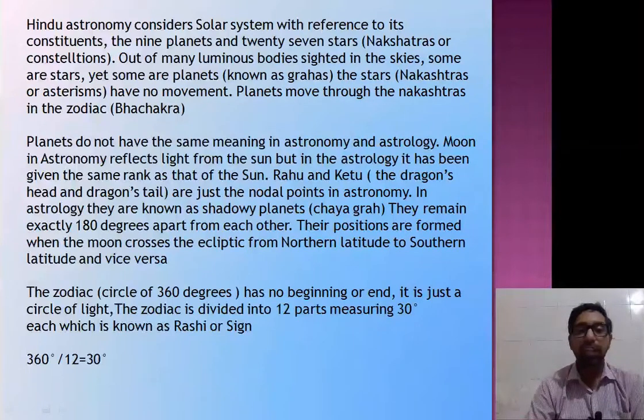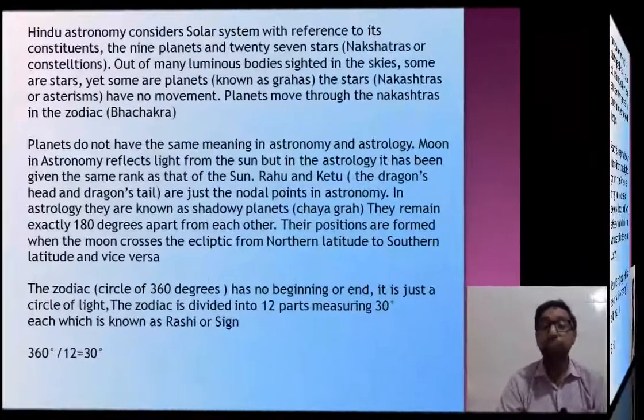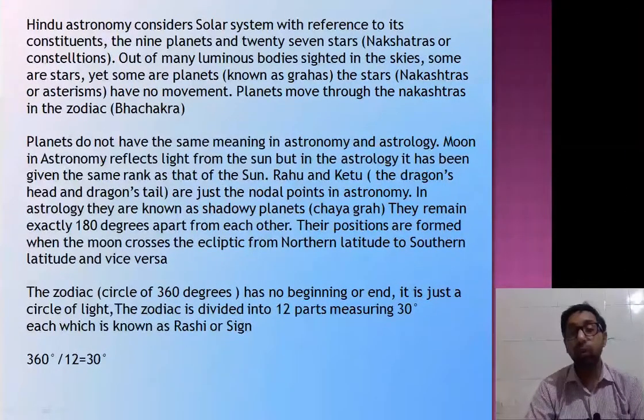Rahu, the dragon's head, and Ketu, the dragon's tail, are just the nodal points in astronomy. In astrology, they are known as shadowy planets, Chaya Grah. They remain exactly 180 degrees apart from each other. Their positions are formed when the moon crosses the ecliptic from northern latitude to southern latitude and vice versa.